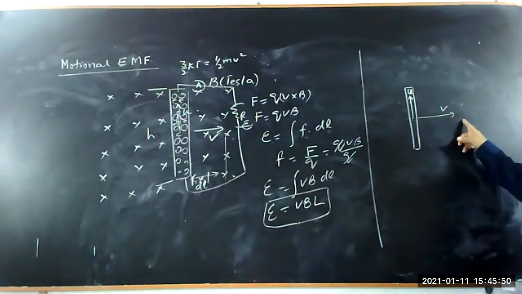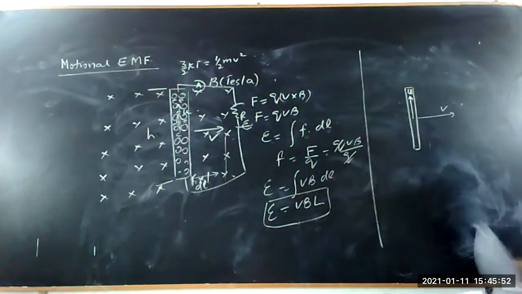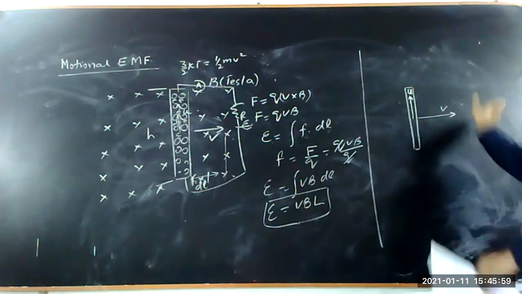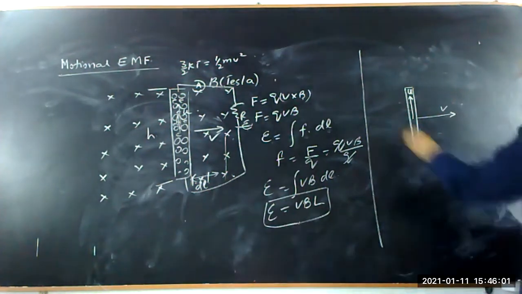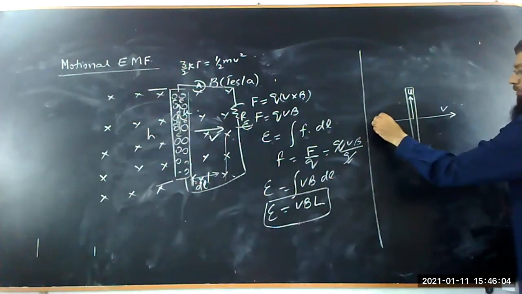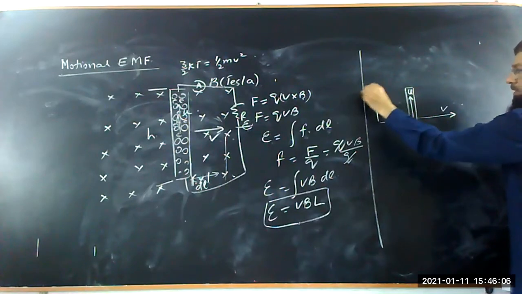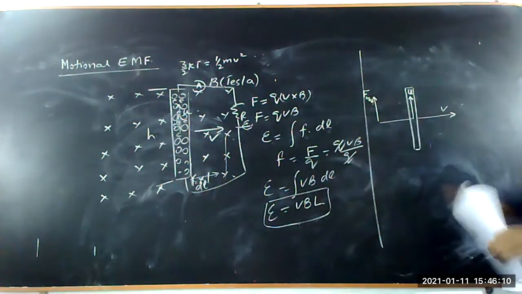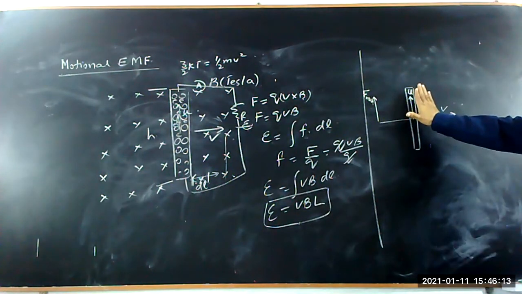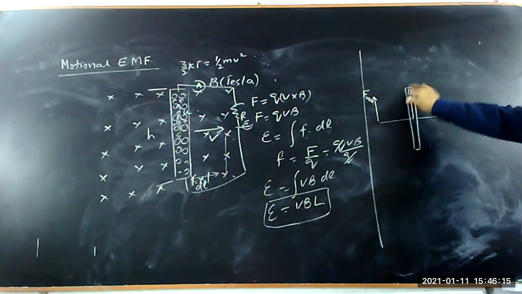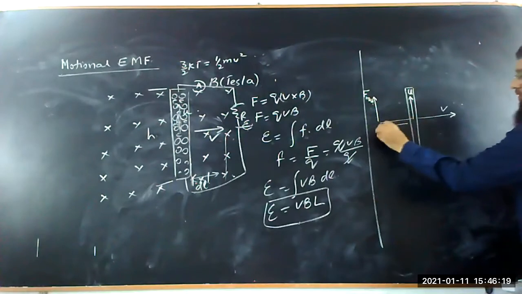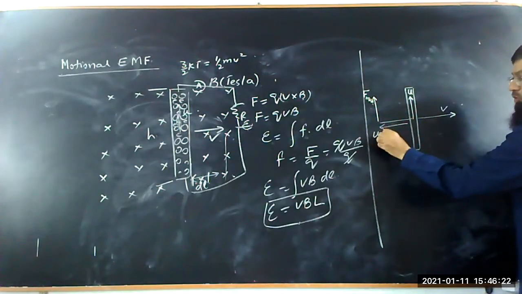V is the velocity of the wire, U is the velocity of the charges within the wire. So this velocity V will experience the force. The direction of the force, V cross B, is in the upward direction. This is the magnetic force. And this is the velocity U of the charges, U cross B. The force is in this direction, which we call U into B.